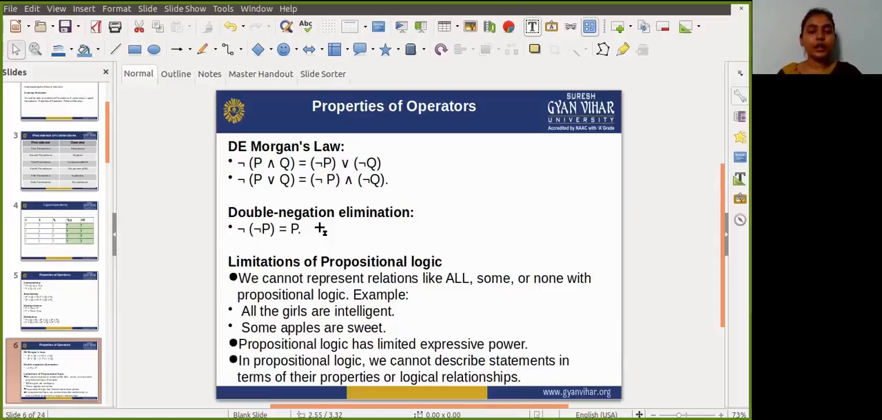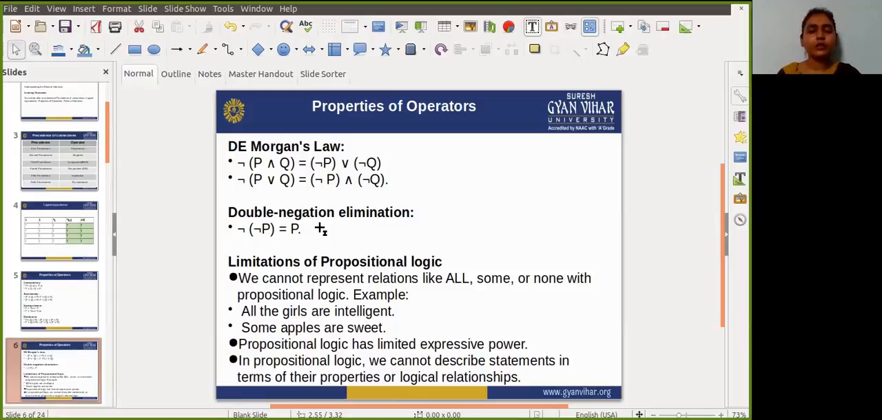Next one is a limitation of propositional logic. We cannot represent relations like all, some, or none with propositional logic.